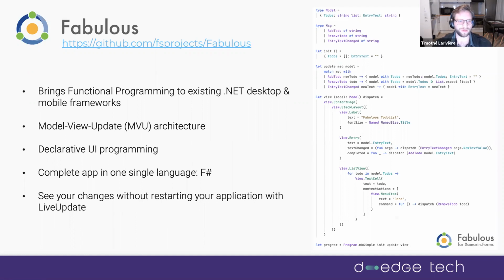Fabulous brings functional programming concepts to existing .NET and mobile frameworks, just like Xamarin Forms we saw earlier. It also brings the Model View Update architecture, MVU for short. It uses declarative UI programming.